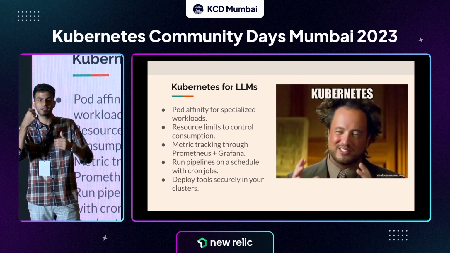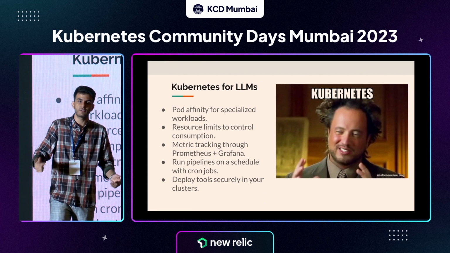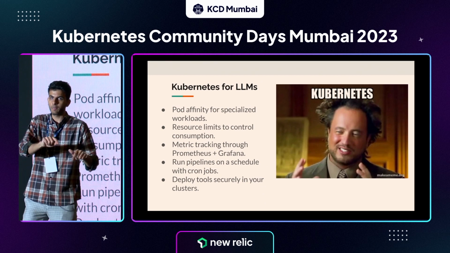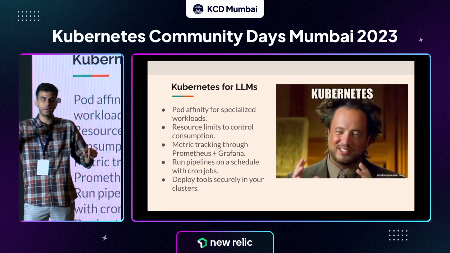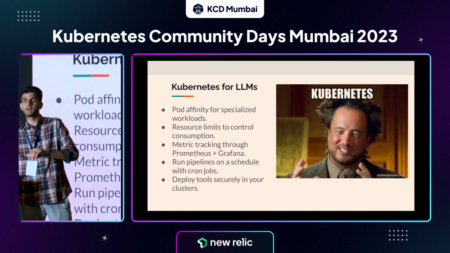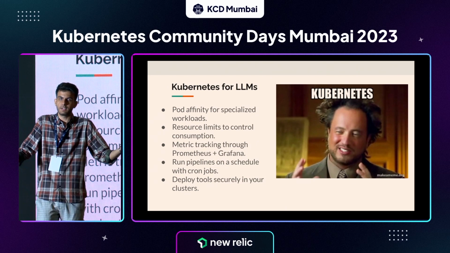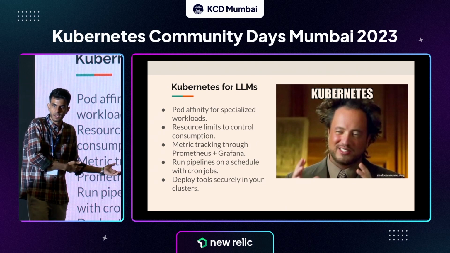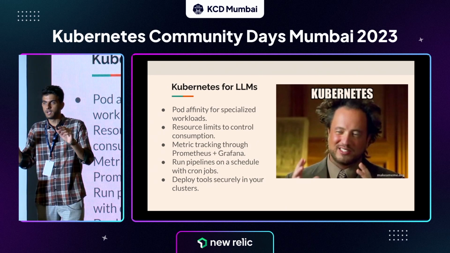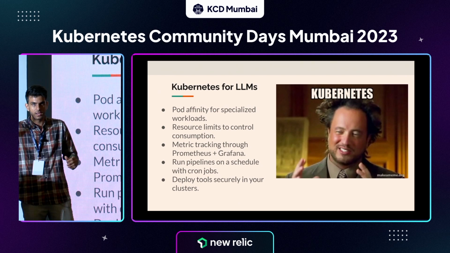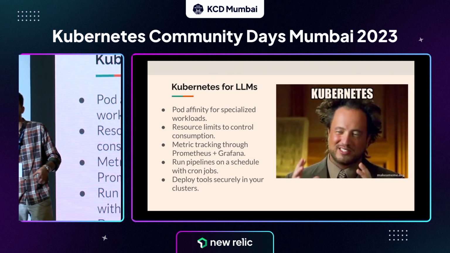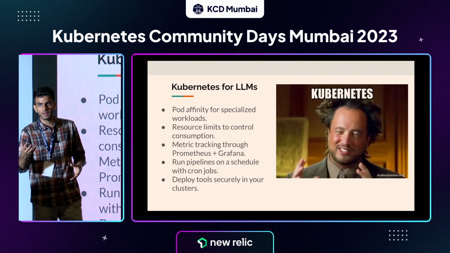You have to set up monitoring in the first place. So you track, for every run of this application, how many calls are being made to the LLM API, how many calls are being made to OpenAI, and how much it is costing per call. All of that needs to be tracked as well. That can be enabled using something called Prometheus. Pretty simple. You can set up Prometheus and Grafana dashboards, and that can track the model endpoints to figure out if you're exceeding your budget. All of these are additional benefits brought to you by the power of Kubernetes.